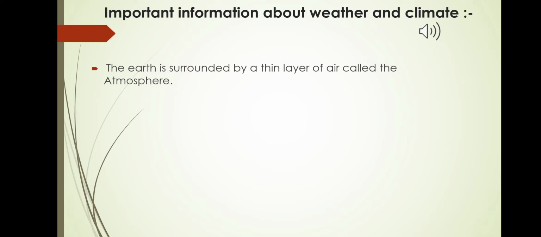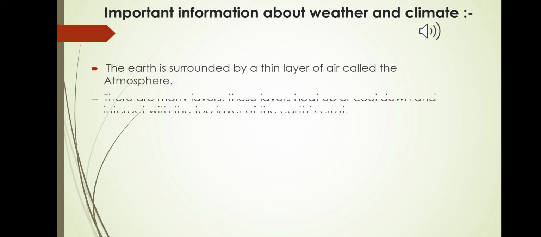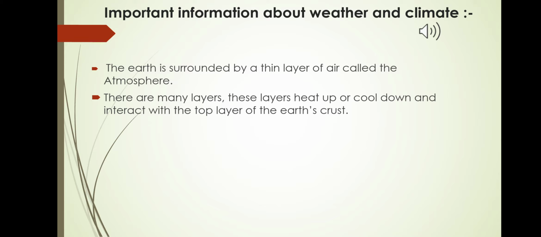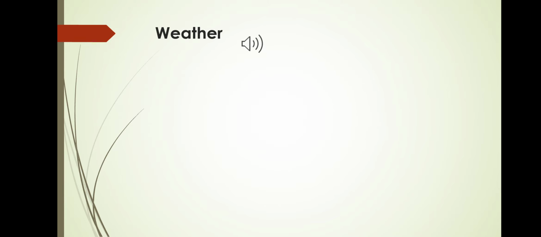Okay, the earth is surrounded by a thin layer of air that is called the atmosphere, and this atmosphere has many layers. These layers heat up or cool down and interact with the top layers of the earth's crust. Whatever is happening in the earth's atmospheric layers also affects the earth's crust. This causes changes in the temperature of a place, and that is why we sometimes feel very cold or sometimes feel hot.